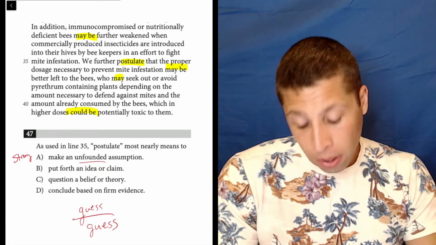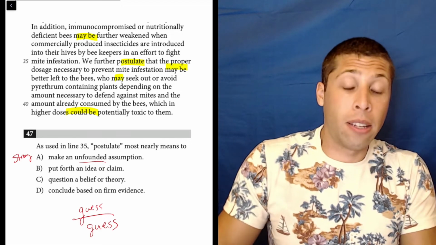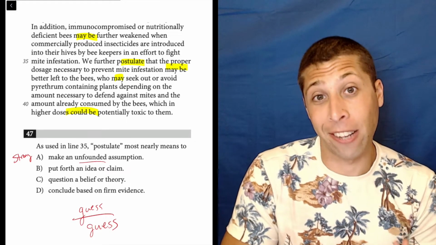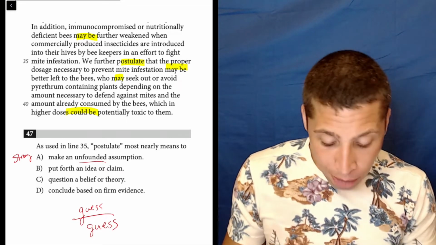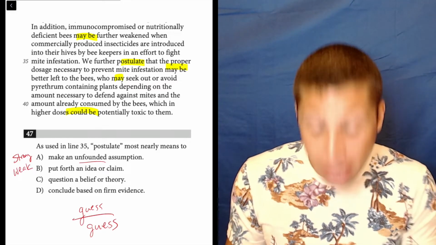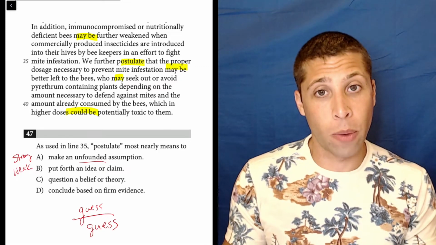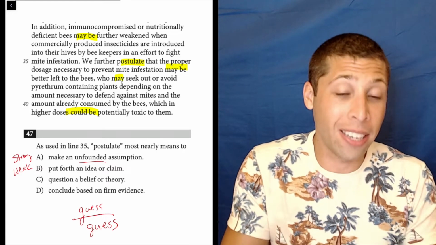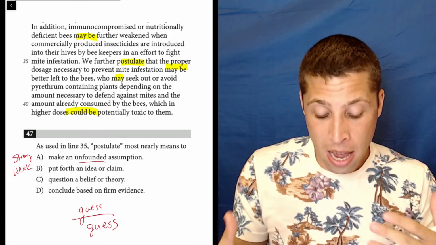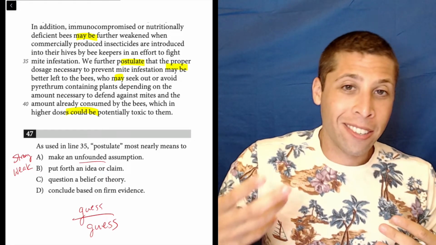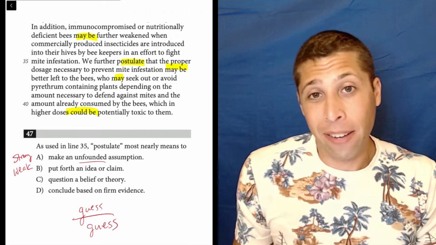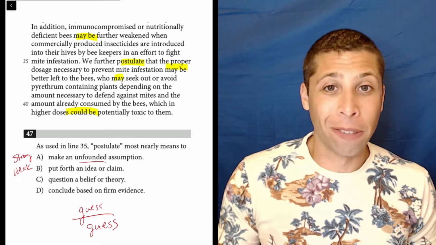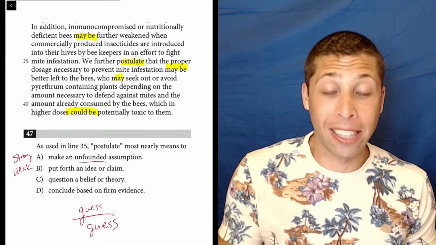Whereas B, put forth an idea or claim, well, yeah, it's a guess. It's something that they're saying. It's not completely unfounded. They don't even really get into that in that choice, which is good. But yeah, I would say if A is strong, then B is weak, right? They're very similar choices in a way. They both kind of mean, in different ways, the same thing, guess, or hypothesis. But one is adding more on top of that definition, and one is trying to stay as simple as possible. And we like those simple, weaker definitions, mostly because they're less likely to cause a problem.